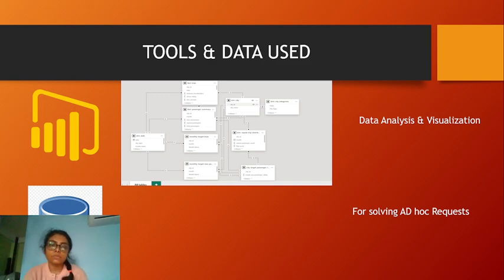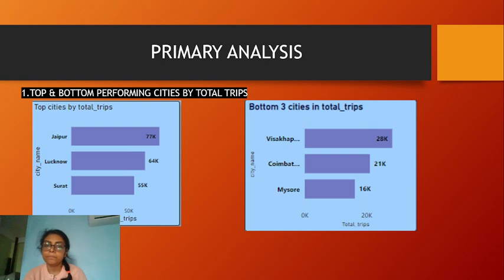The tools used for the data analysis and visualization are Power BI, and MySQL for solving the ad hoc requests. The picture which I have shared over here is the snowflake schema which I have built using the fact trip table and the dim tables.